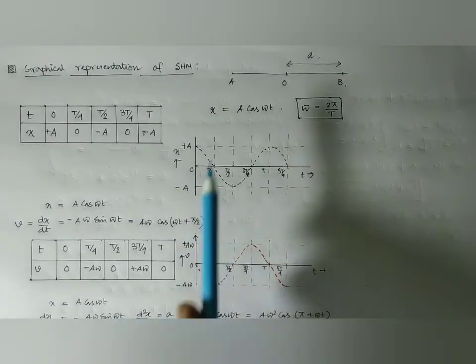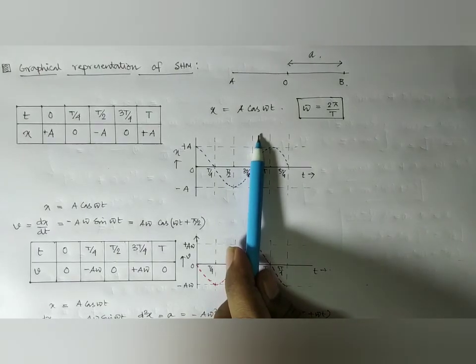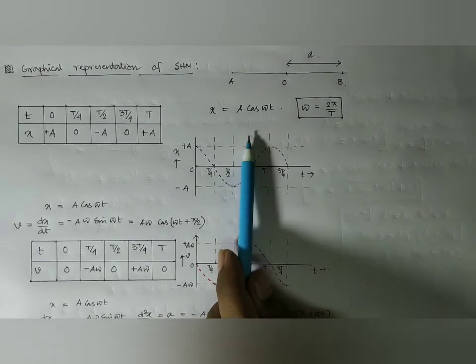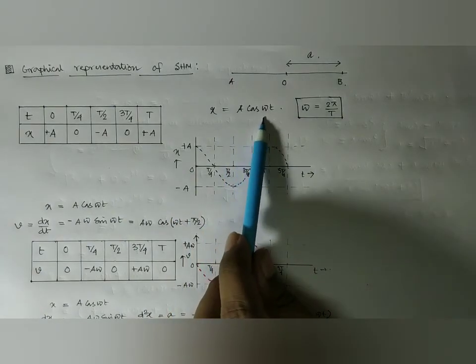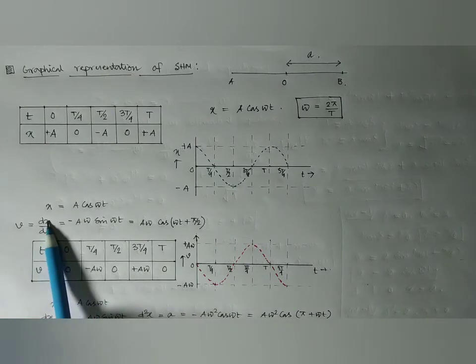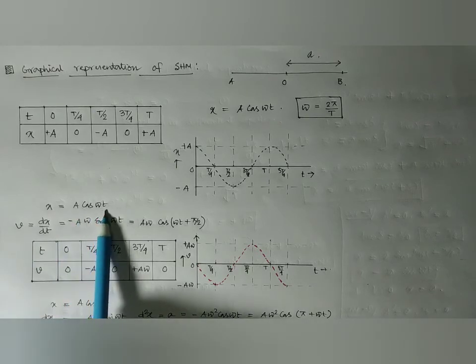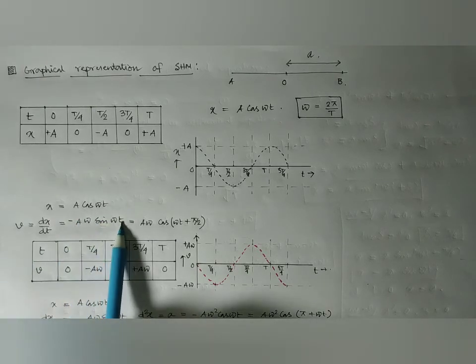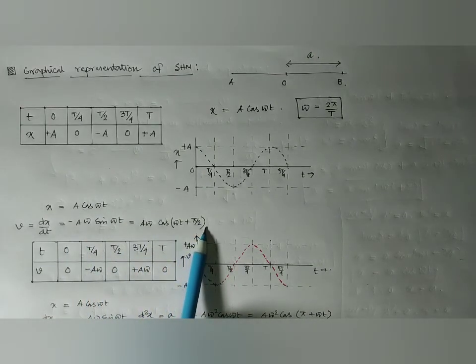And then if x equals a cos omega t, then what will be the velocity? What will be the graph? What will be the nature of velocity? As it is also expressed by a sinusoidal function, it is cosine omega t. So for velocity, we know that x is a cos omega t. So v is the first order derivative, dx/dt, is minus a omega sine omega t. And if we reorganize it, we have a omega cos(omega t plus pi by 2).